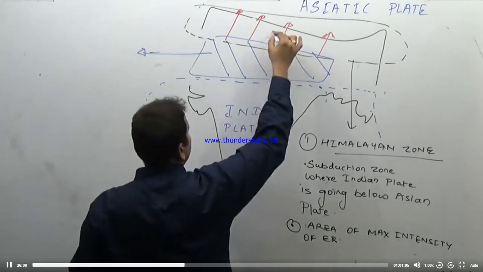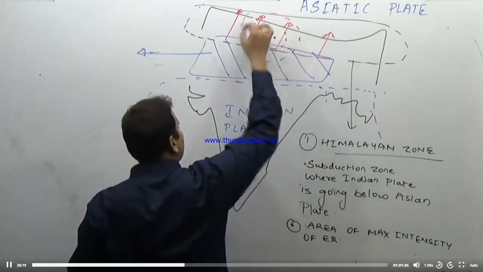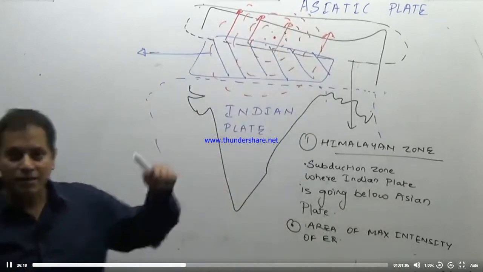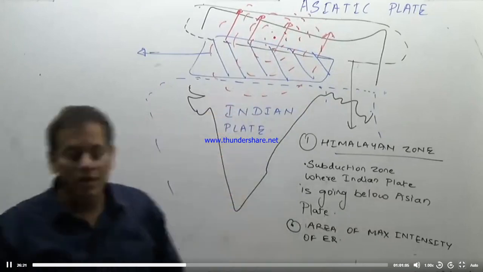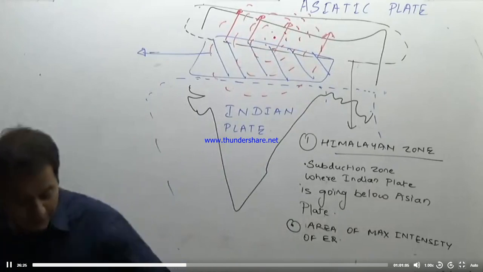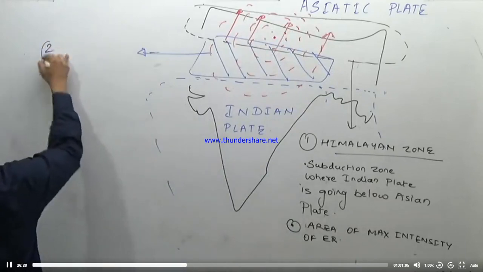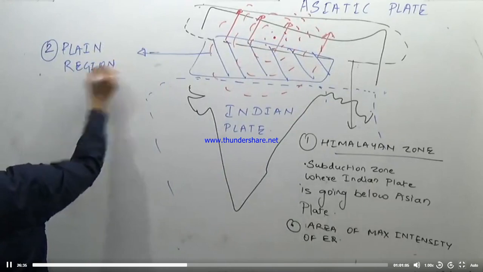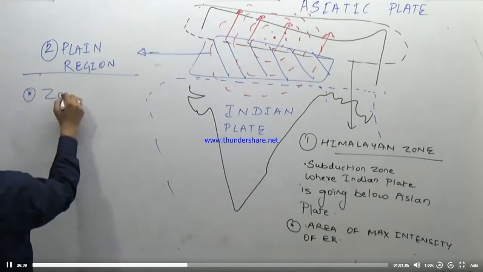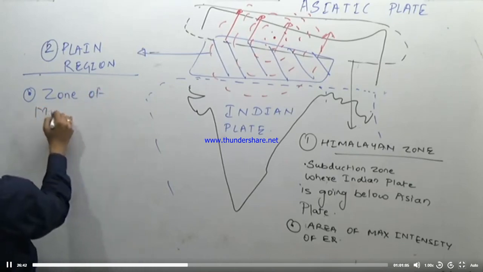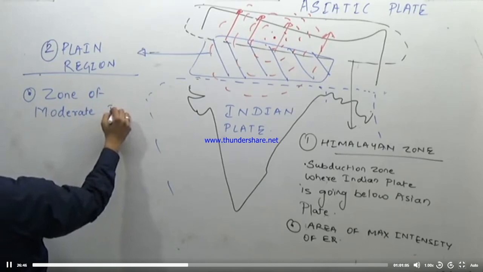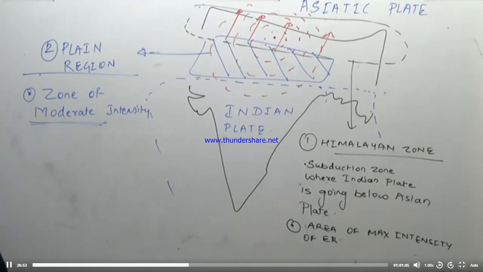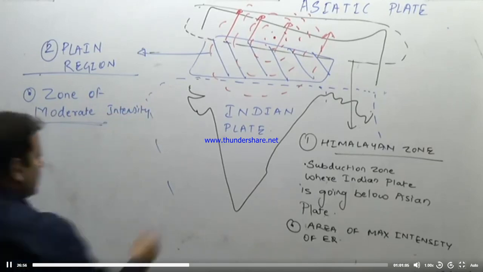For example, if this is an epicenter, the tremors will be very strong in the Himalayan region, but the tremors will be somewhat lighter in the remaining regions, while this region will be free of tremors. So the plain region of India is a zone of moderate intensity of earthquakes, while the last region is the entire peninsular plateau region,